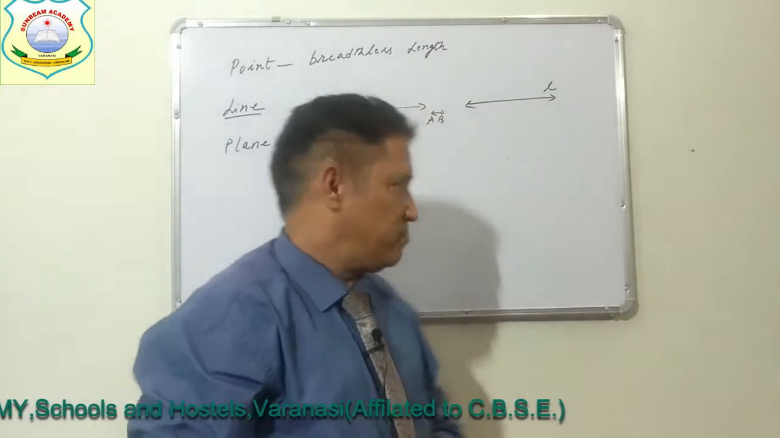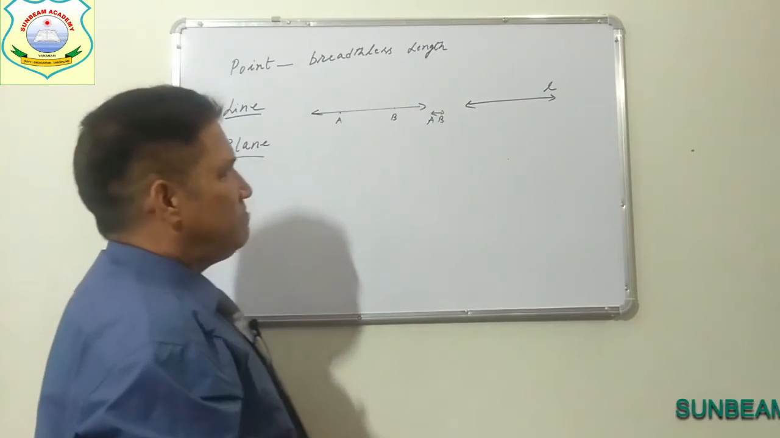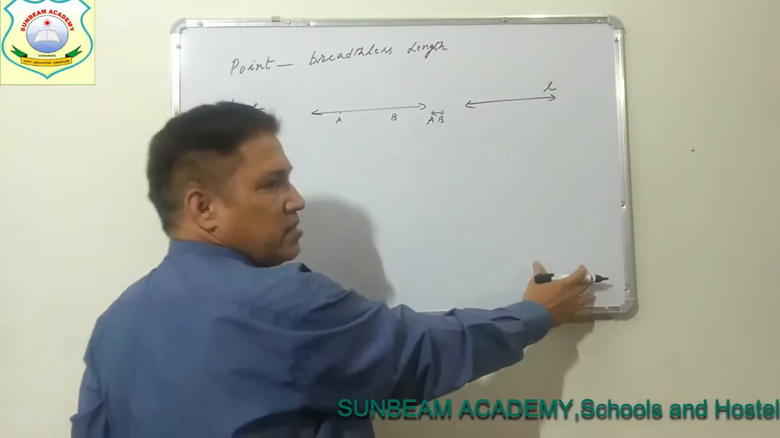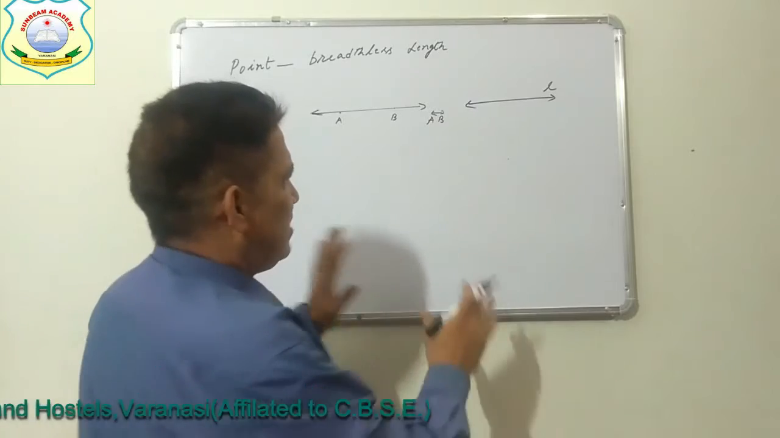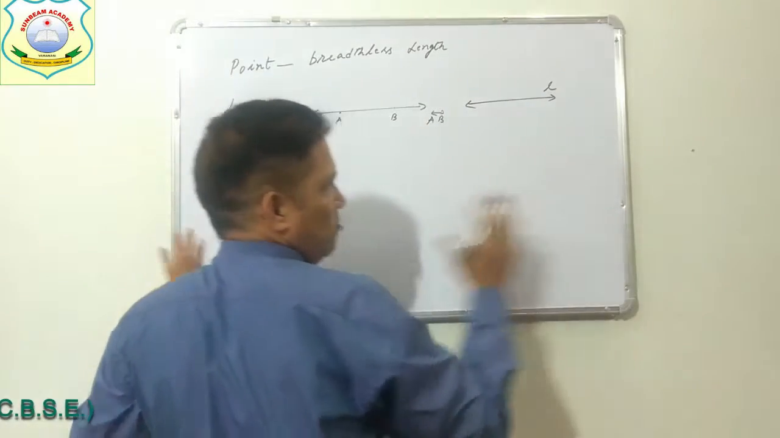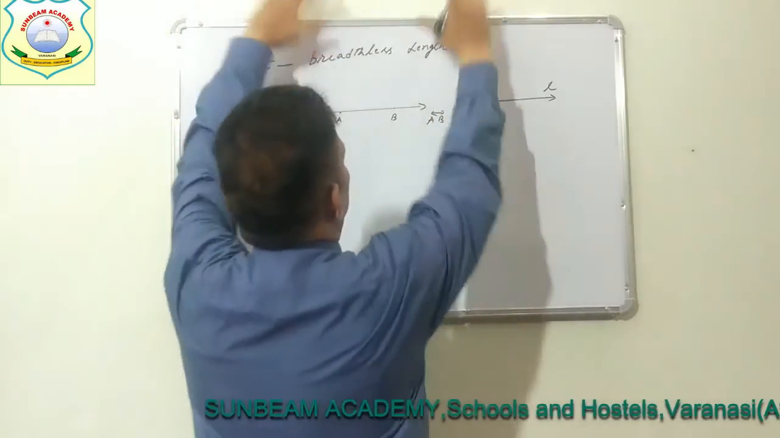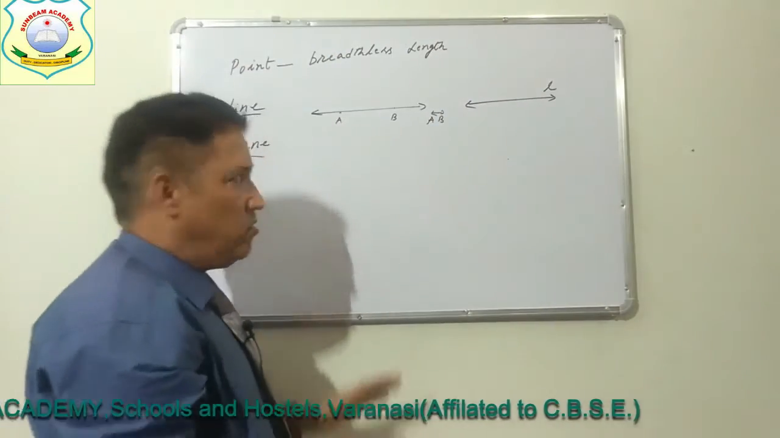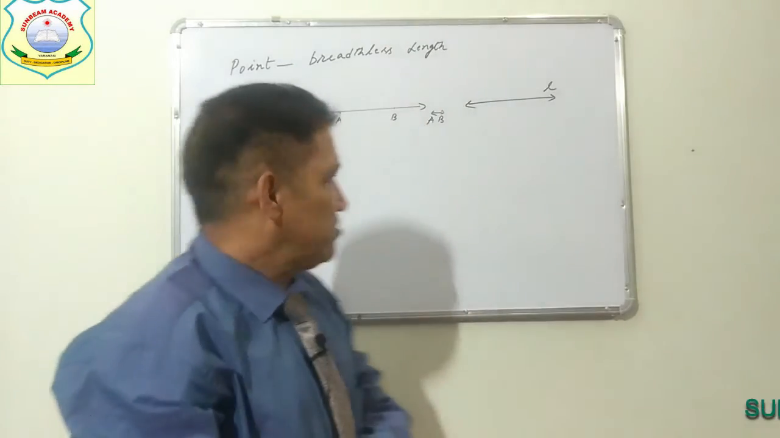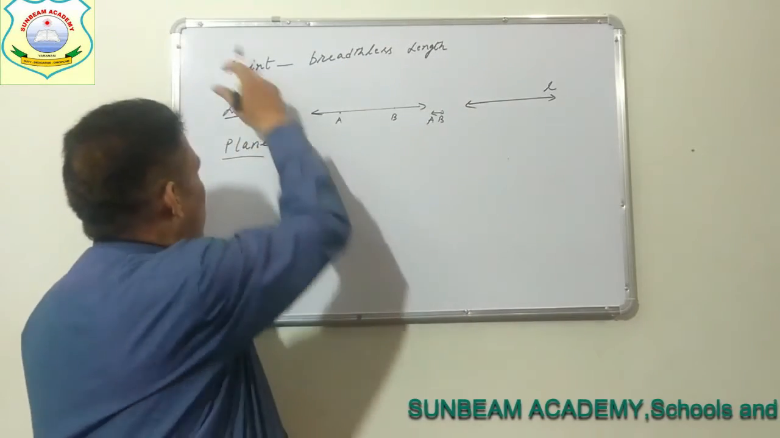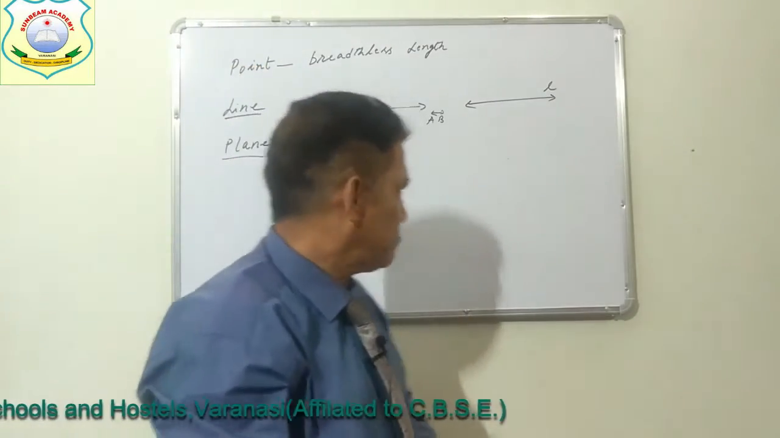Now the next term is plane. This board itself is an example of plane. This is part of a plane, but the actual plane extends indefinitely in all directions. So, we also do not have any perfect example of plane. That's why all these three terms are considered as undefined terms.